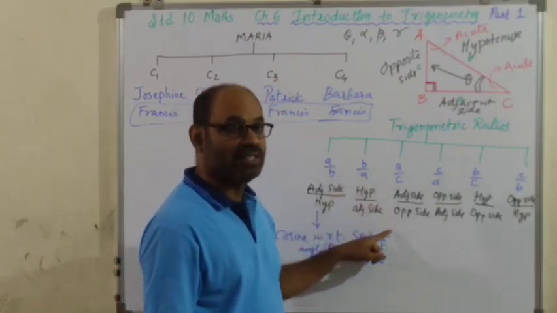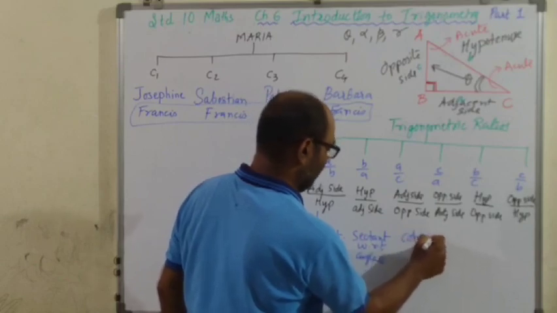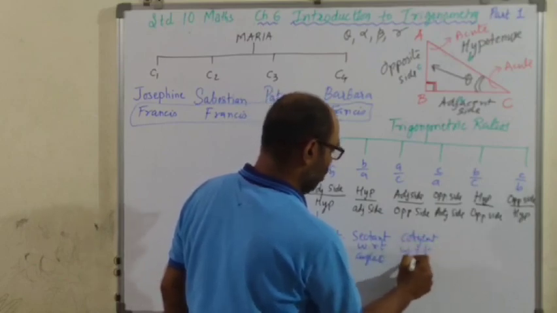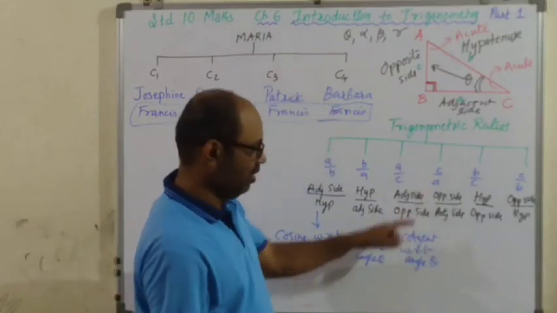Adjacent side upon opposite side, cotangent with respect to angle theta, ऐसा नाम दिया गया.